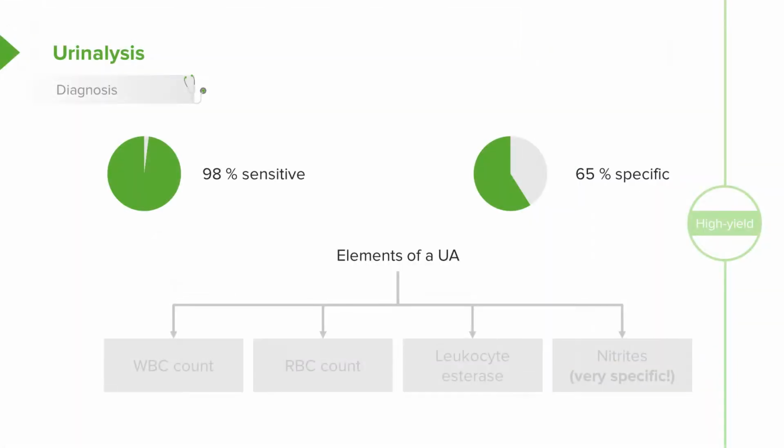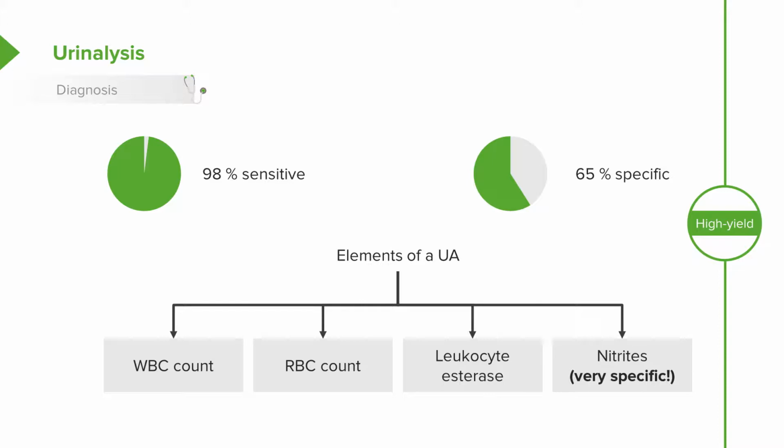The elements of the urinalysis that indicate whether a patient has a urinary tract infection include white count, red count, leukoesterase, and nitrites. Remember that if nitrites is positive, that means you almost definitely have a UTI. But many UTIs do not have positive nitrites.